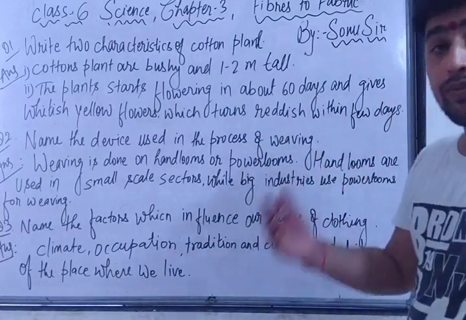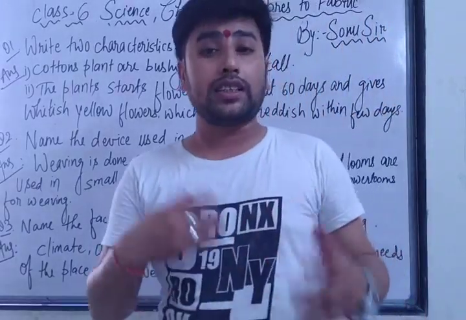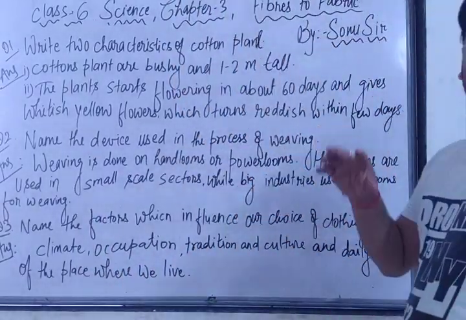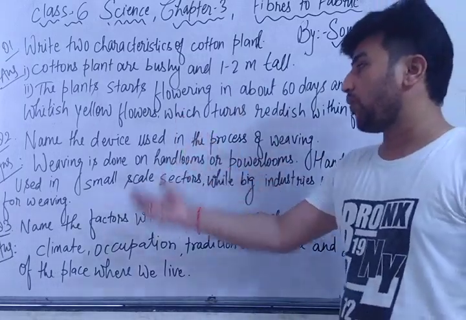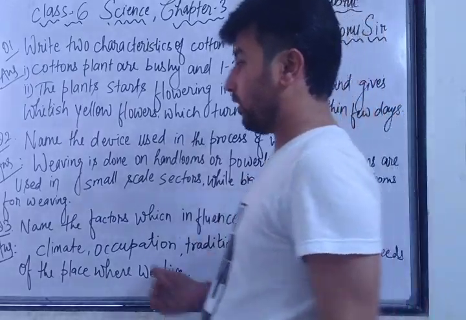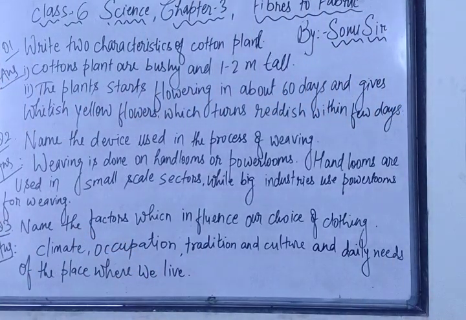The plant starts flowering in about 60 days, meaning within 2 months the plant starts flowering. As they start flowering, they give yellowish or whitish flowers which turn reddish after a few days. So this was our question number 1. Now we are talking about question number 2.